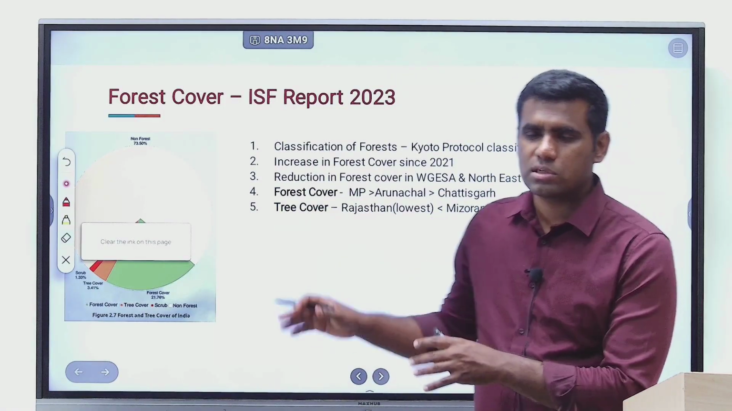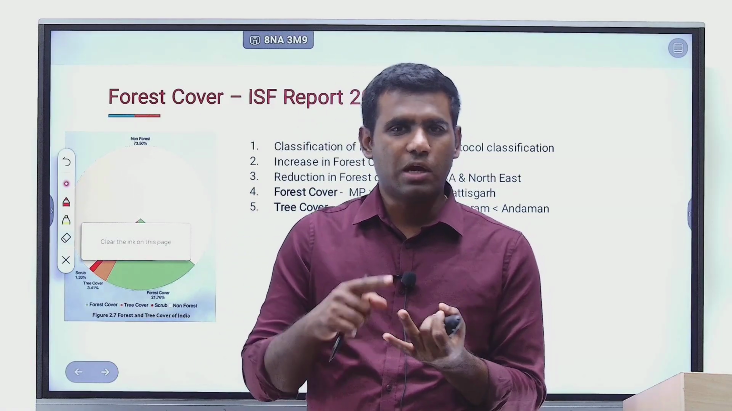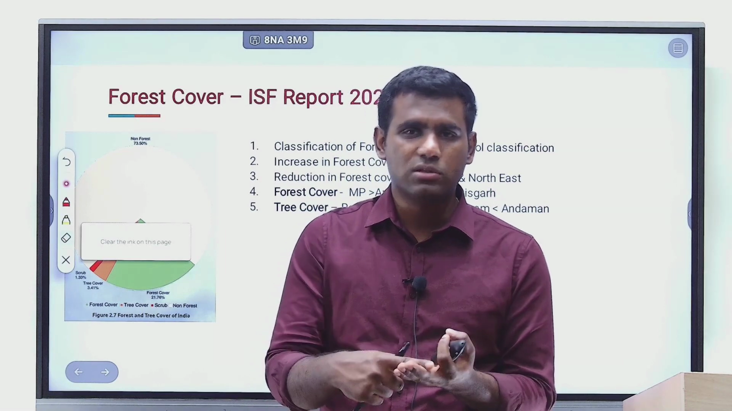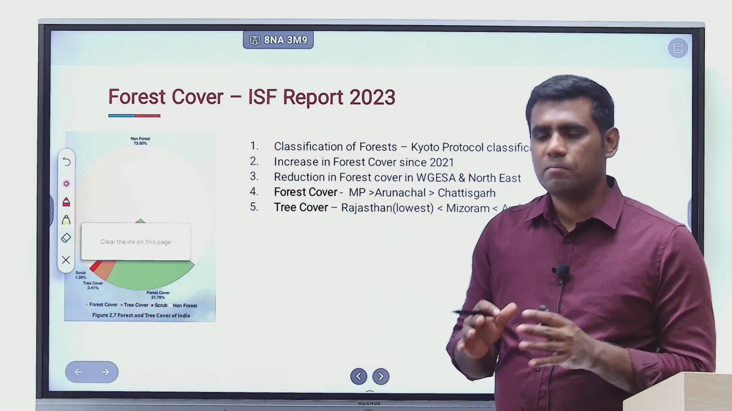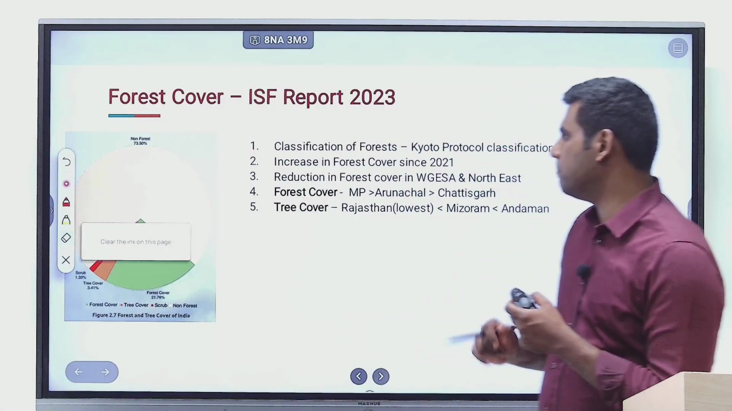So in today's discussion we will just have a highlight of 3 chapters of the report: chapter 2, chapter 3, chapter 4. Chapter 2 is about forest cover, chapter 3 is about mangrove cover, chapter 4 is about forest fires, right? So let me just summarize it all, just extracting the most useful data for the purpose of the exam, right?